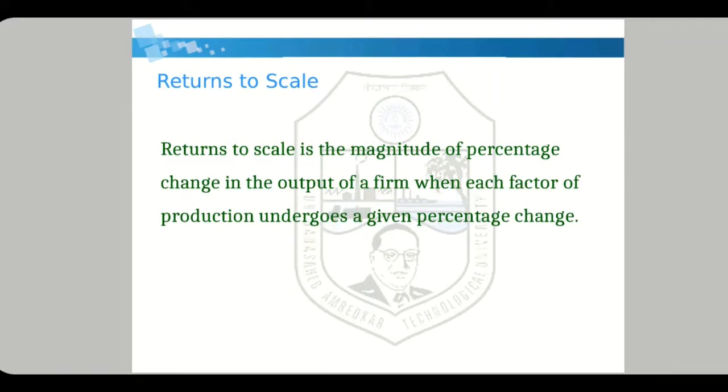So what is the meaning of returns to scale? Returns to scale is the magnitude of percentage change in the output of a firm when each factor of production undergoes a given percentage change.